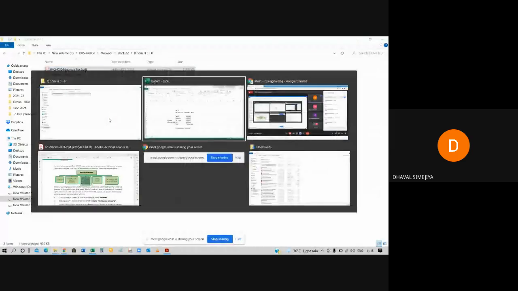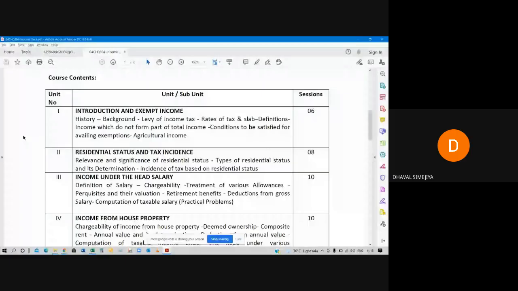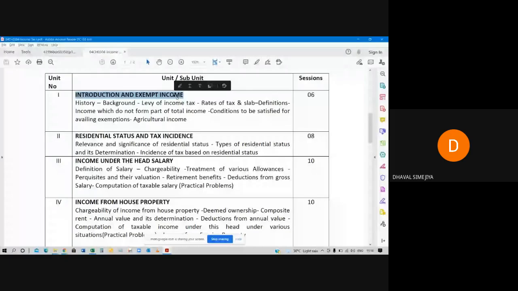Now, first of all, introduction part and exempt income. What is the meaning of exempt income? Exempt income means income in which you are not supposed to pay any tax.